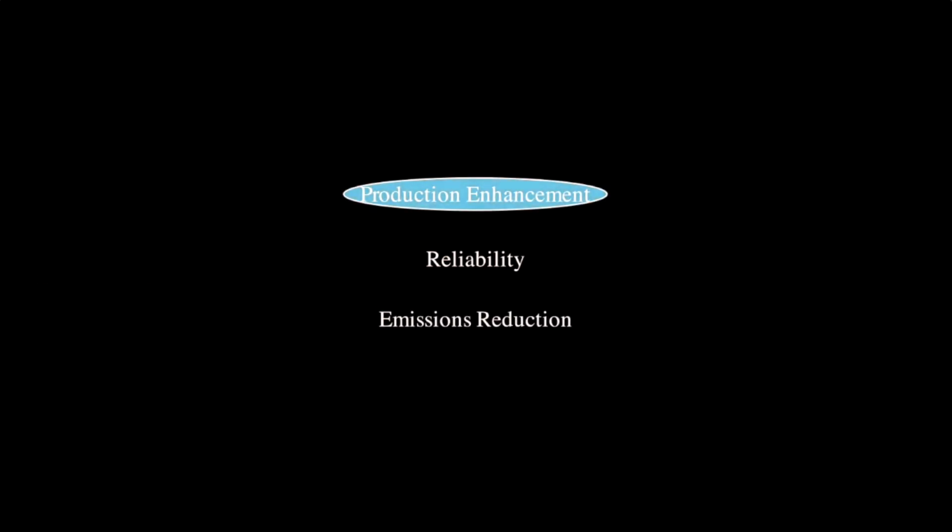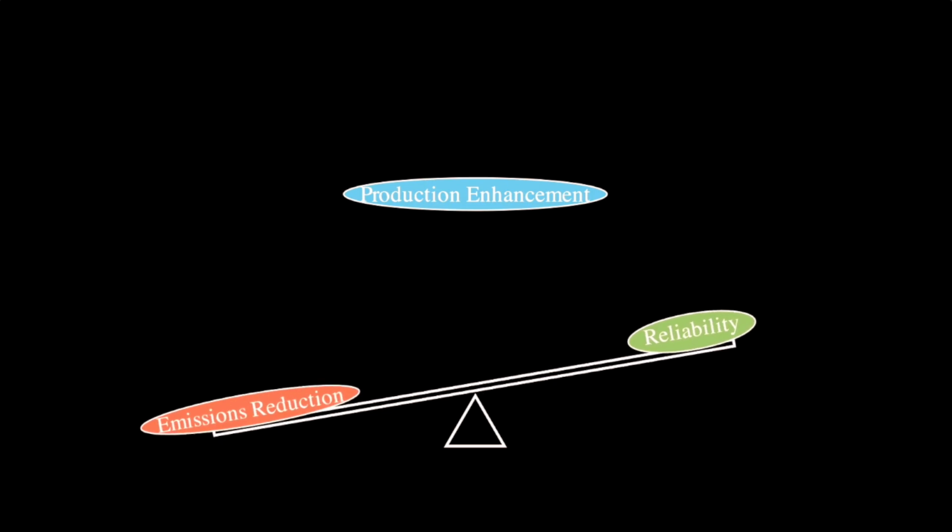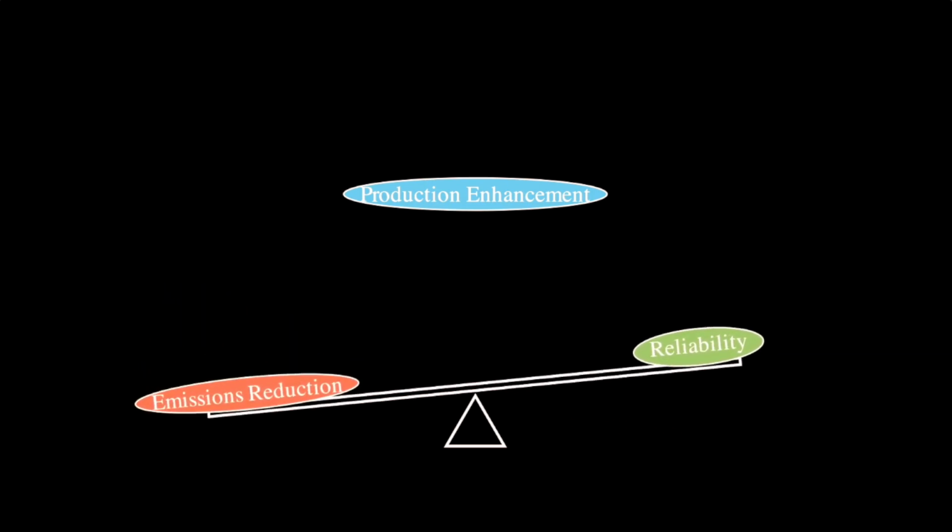Oftentimes when operating industrial assets, it's being done with competing strategic objectives. An example of this can be operating the asset to improve reliability and decrease emissions, all while ensuring production targets are not impacted. This is not a simple balance between two objectives, but rather an interplay between multiple objectives which can change on a day-to-day basis.